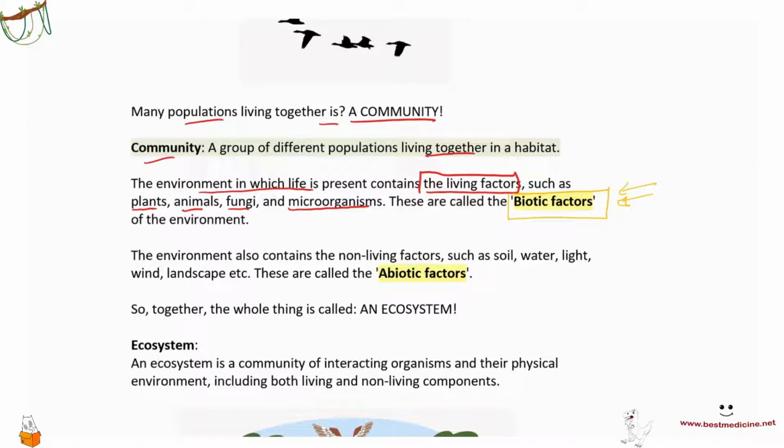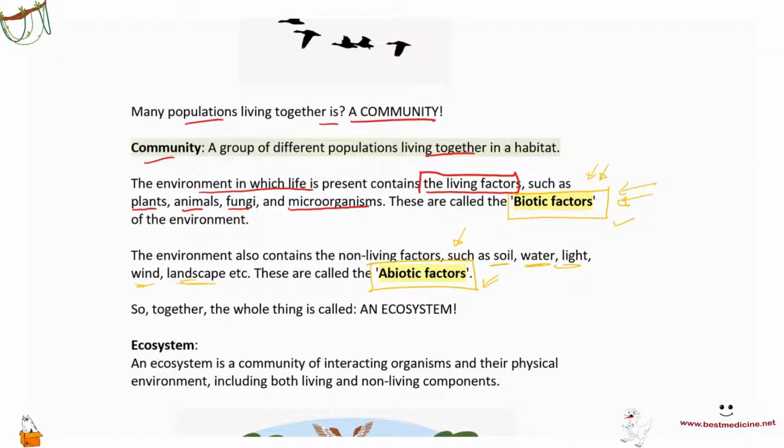The environment would also contain the non-living factors, such as soil, water, light, wind, landscape, and these are called abiotic factors, and you need to know this word as well. Will be discussed in more detail in a bit, but you should be familiar with these terms, okay? So biotic factors, living factors. Abiotic factors are non-living factors.